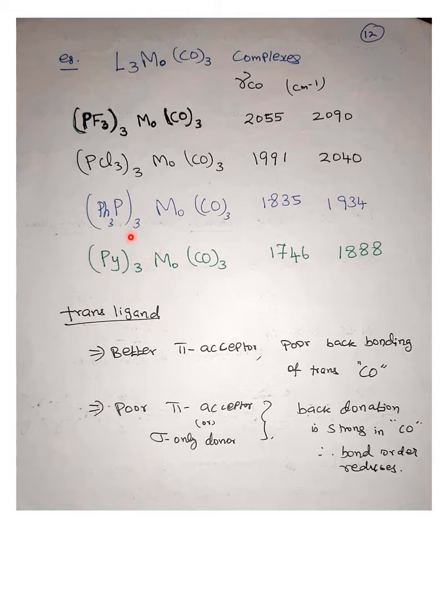So in this case the trans ligand does not influence the back donation, and the metal can effectively back donate electrons to the carbonyl centers. So the carbonyl will take on double bond character. That's why there is a drastic reduction in the carbonyl frequency. So with a better pi acceptor, there is poorer back donation to the trans carbonyl. When there is a poor pi acceptor, the back donation will be stronger and the carbonyl bond order will be reduced. So these are the overall structure and properties of carbonyl complexes.